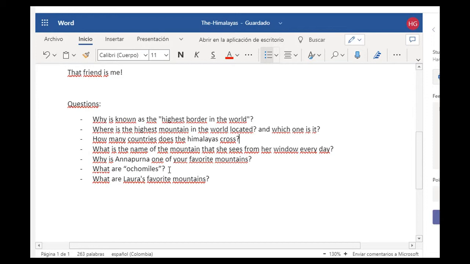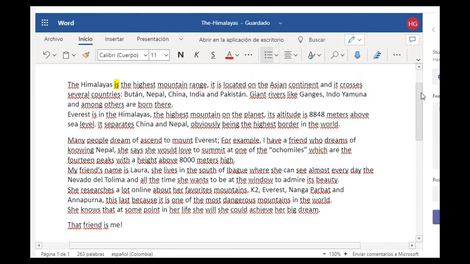Okay, what is Annapurna? Annapurna one. Why is Annapurna one of your favorite mountains? That's very good. And what are Laura's favorite mountains? That's very good. I think overall this homework is really good because it's using what we learned about present simple in a correct way. Just minor mistakes that can be fixed with the passing of time and with the process of learning. This is very good.